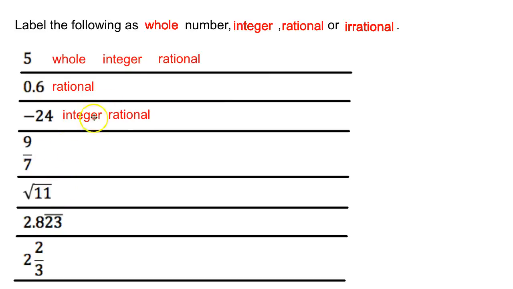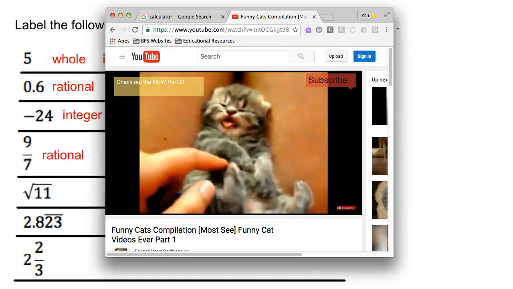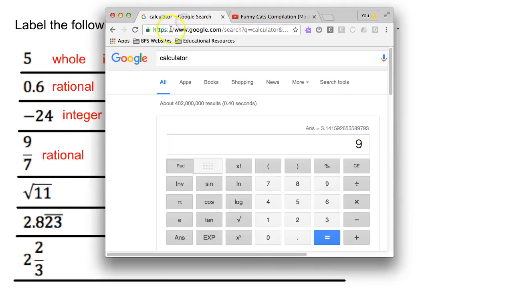Now we have 9 divided by 7. Is that a whole number? No. Integer? No. Is that a fraction? Yes, it is. So I'll bring that one down here. Now we have the square root of 11. Now I need to find out, does this repeat itself forever, or does it end? So let me go back to my calculator. Oh, wrong thing again. All right, square root of 11. So I do the square root. Oh, but I get rid of that 9. Square root of 11.